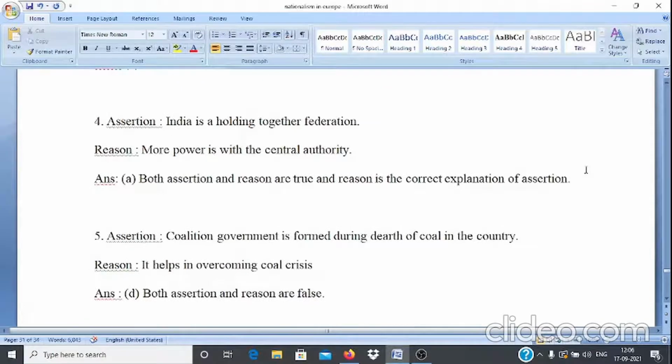Question number 4. Assertion: India is a holding together federation. Reason: more power is with the central authority. Here answer is option A, that means both assertion and reason are true and reason is the correct explanation of assertion.